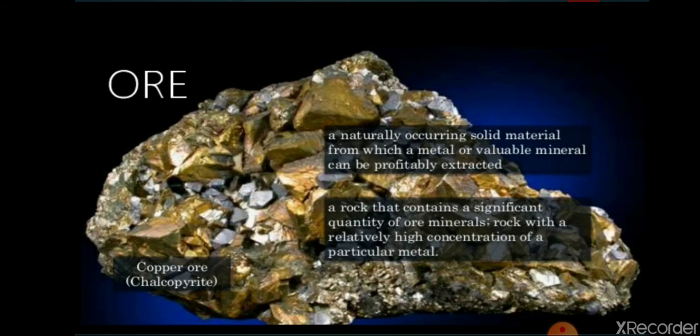Now, as we are knowing what are ores. Now students, ore, rock and mineral. Ore is basically where we get the minerals from. A rock from which one or more minerals are extracted is called an ore. An ore is a rock that contains one type of mineral in large amount, a naturally occurring solid material from which a metal or valuable mineral can be profitably extracted.